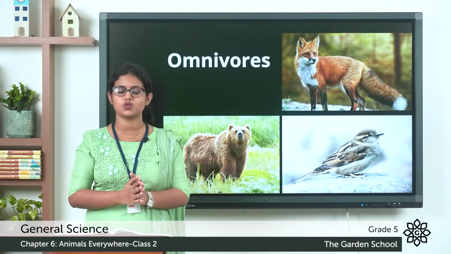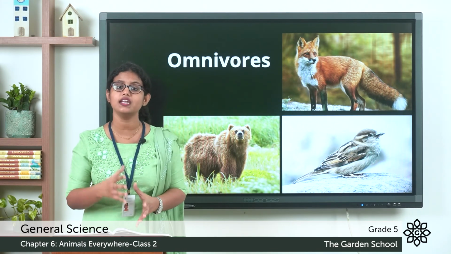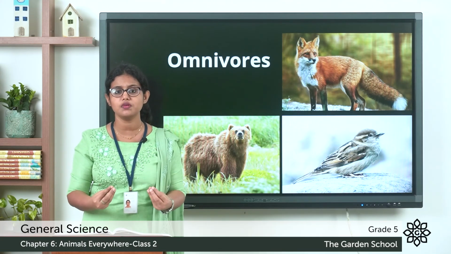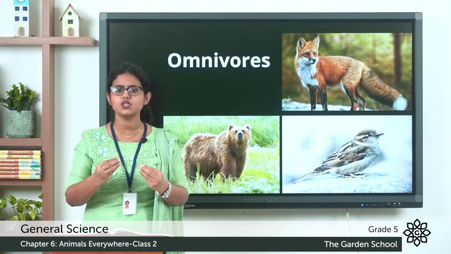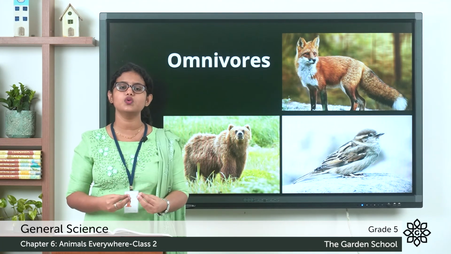So in this class, we learned about the feeding habits in animals. Different animals eat different types of food. Their mouth part is also suited according to the food they eat.